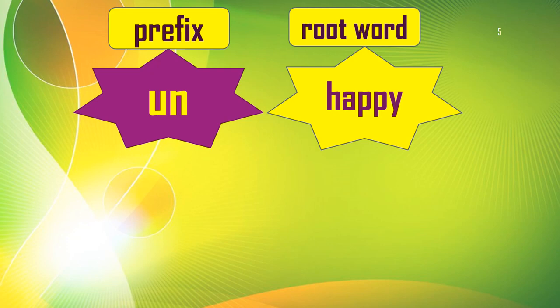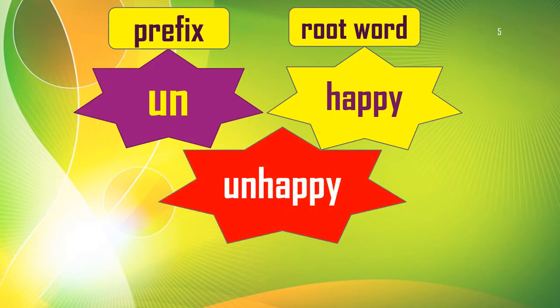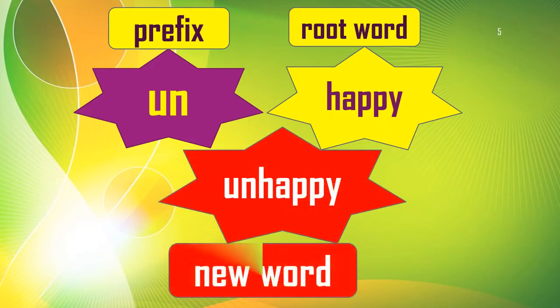But let's see, after adding un to happy, which word do we get? We get a new word, that is unhappy, exactly opposite of happy. We have got a new word after adding un to happy. So here two new concepts are there, prefix and root word. That's what we are going to learn in today's session. So look carefully, listen carefully, and read what you can see on the slides.